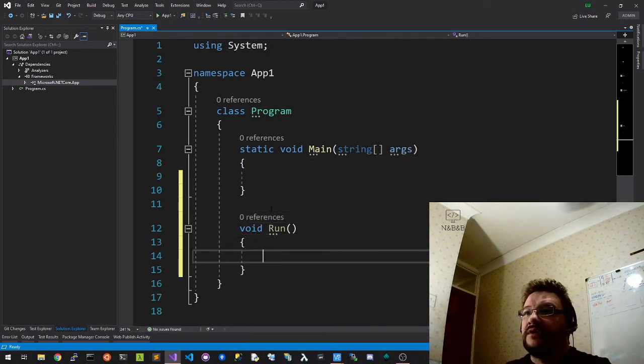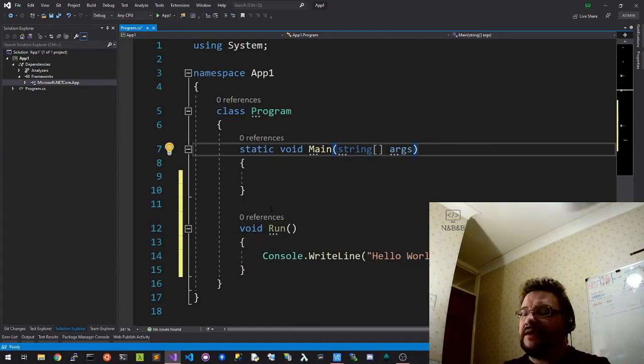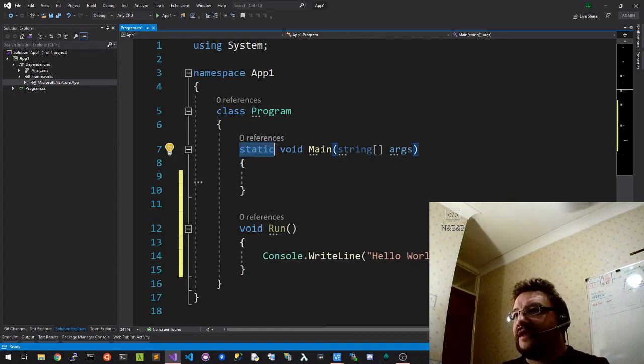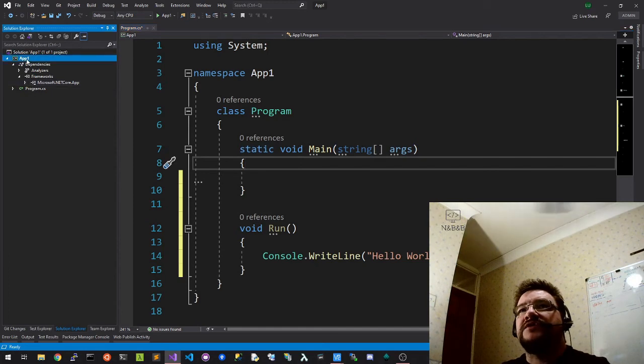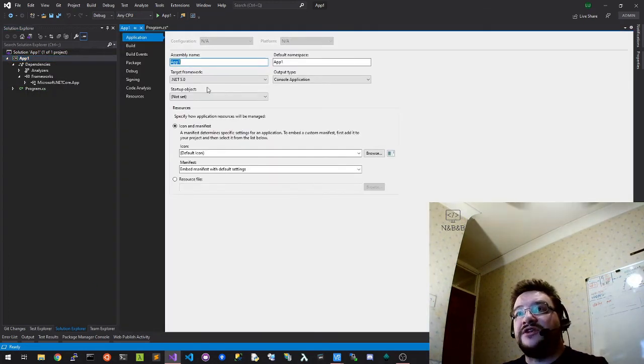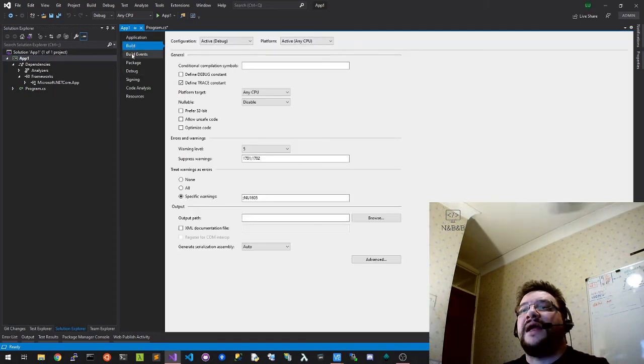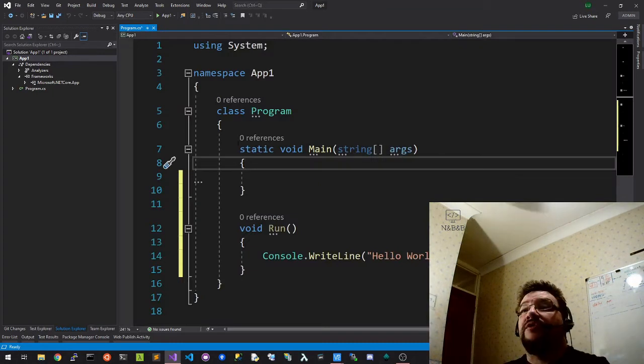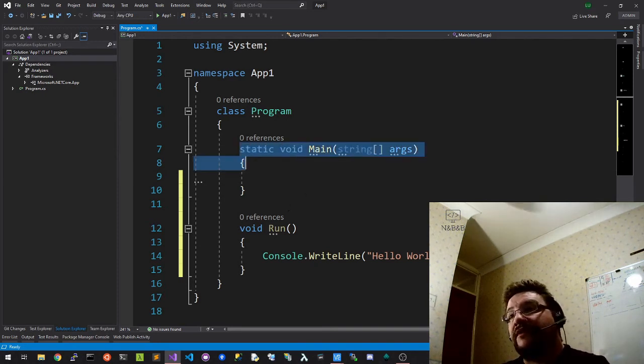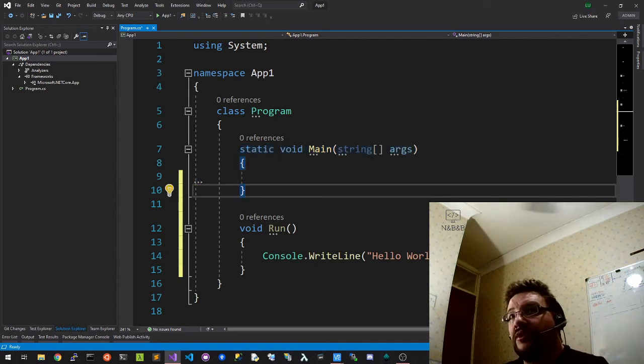Inside our main, now we'll come back to what static is, but every console application in this case needs an entry point. The entry point is defined in the framework as static Main, and that's what it looks for. The framework will open up your assembly, and it will go, oh, it's a console app, okay, great, let's look for the static Main function, and then if it finds it, it'll execute it. But if it can't find it, you'll have an error. So that's why we have this here. This is what's known as our entry point into our program.